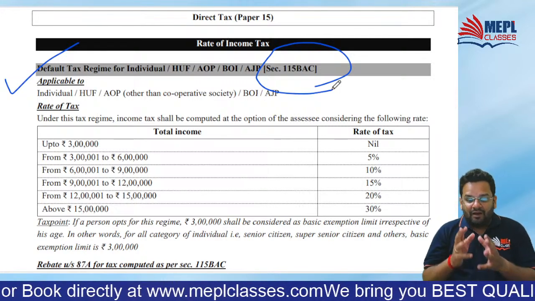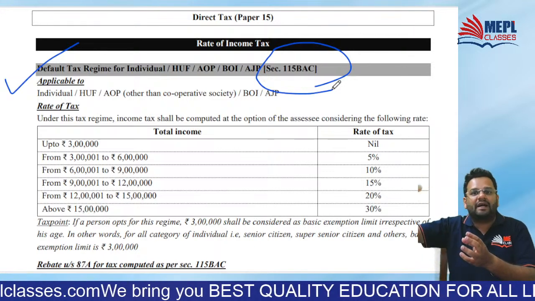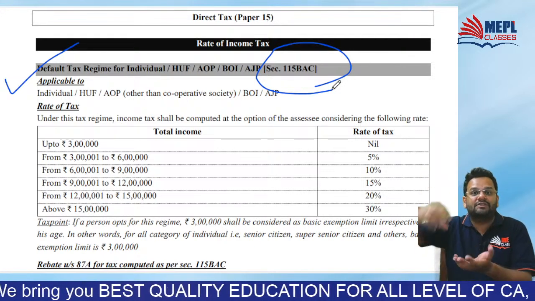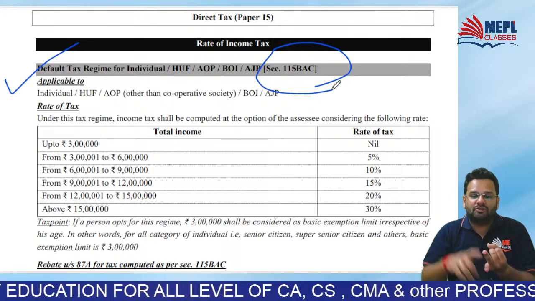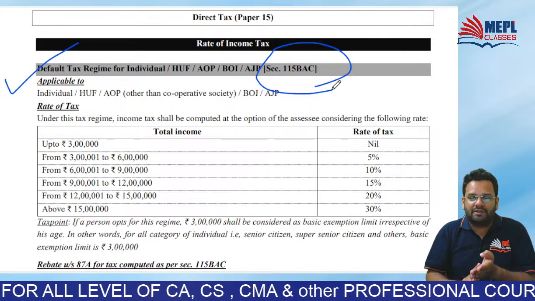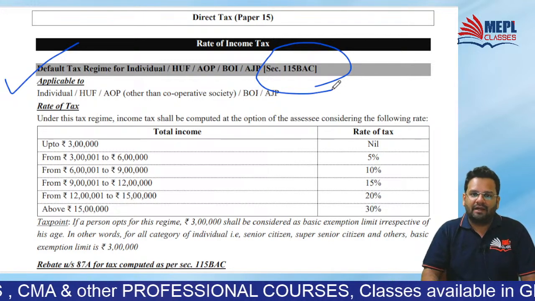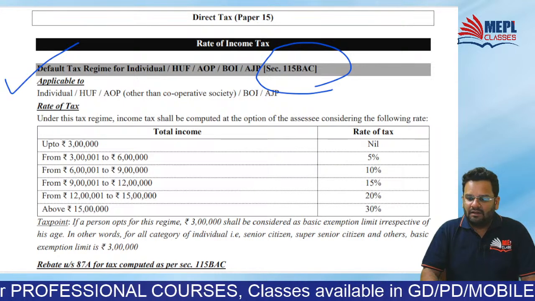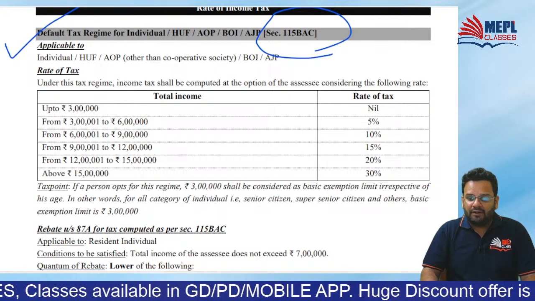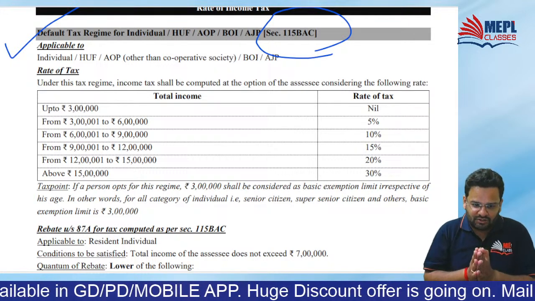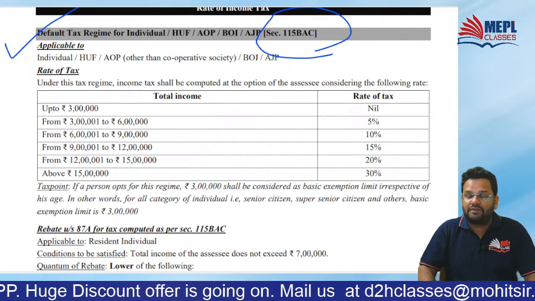All of you know that earlier it was an alternative tax regime. That earlier alternative tax regime has now become a default regime, applicable in case of individuals, Hindu undivided families, AOPs, BOI, and artificial juridical person. Agreed, all of you? So, what are the tax rates under that? Very big change. Tax rates under that have changed.